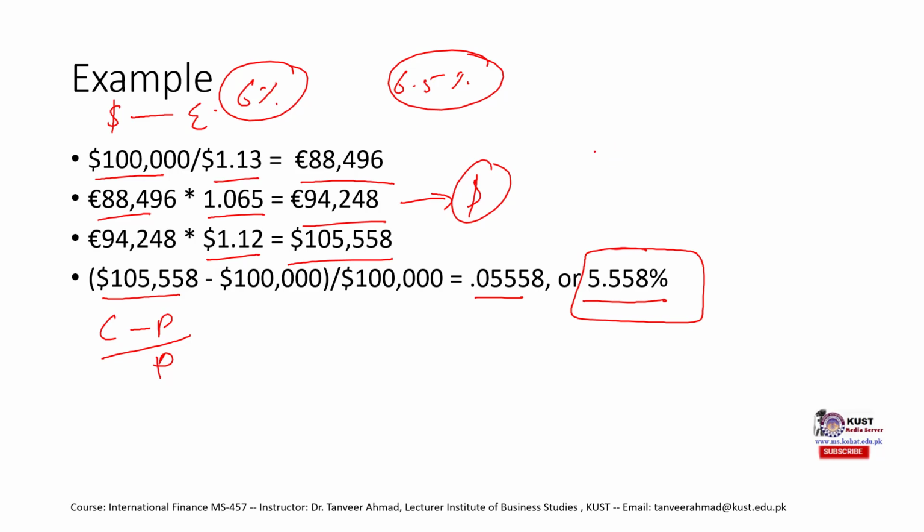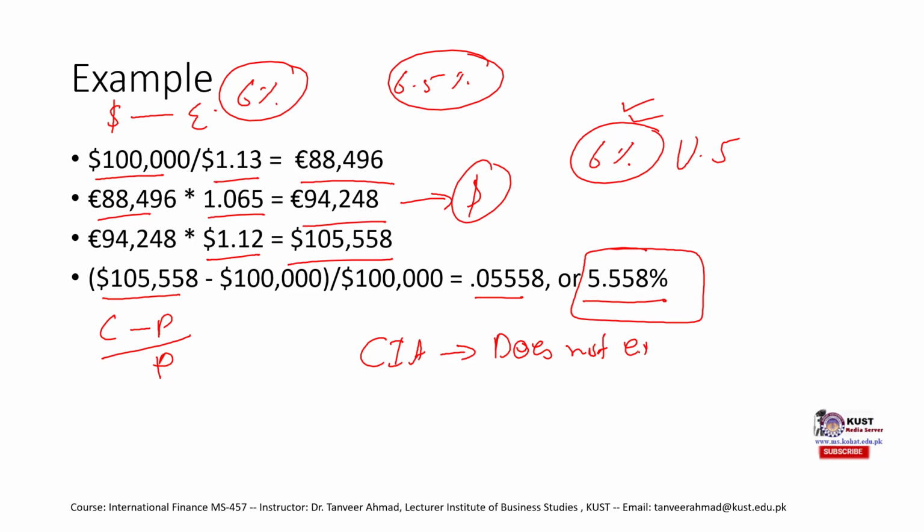Shouldn't we have rather deposited this $1 lakh into a US bank and earned 6%? Wouldn't it have been better? Obviously. So that means in this case, for a US investor, covered interest arbitrage does not exist. Let me repeat it: CIA does not exist for the US investor trying to do the covered interest arbitrage.